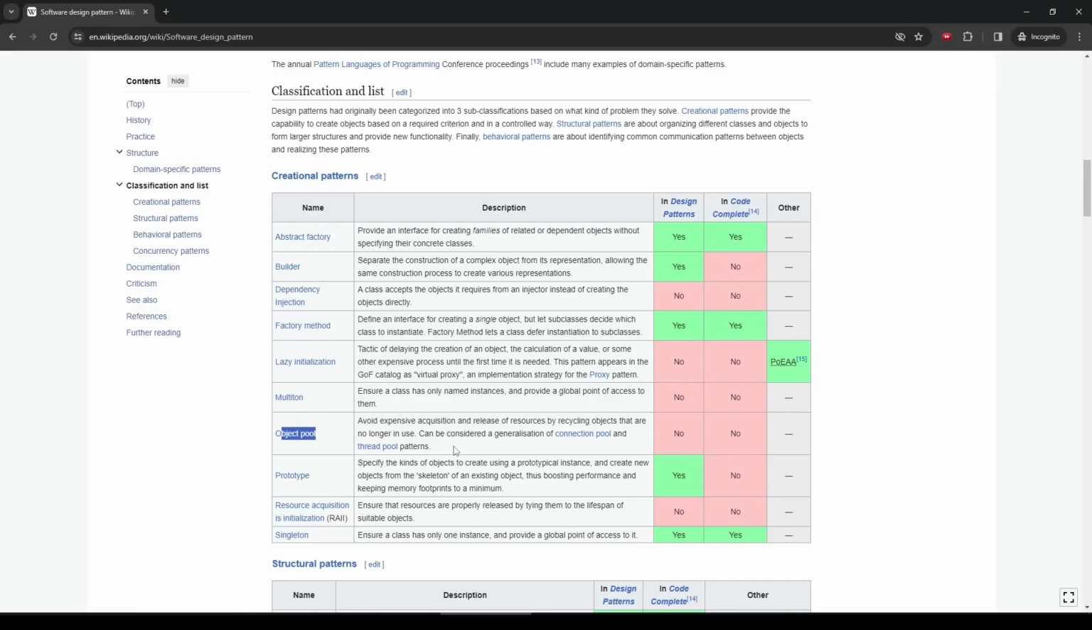Then the object pool pattern, this is a really useful one. This is how you can create a pool of a bunch of objects. And in doing so, it really reduces the impact of creating and destroying objects.